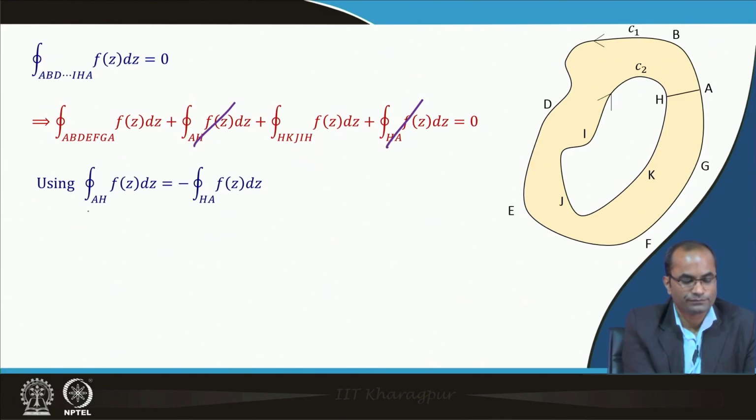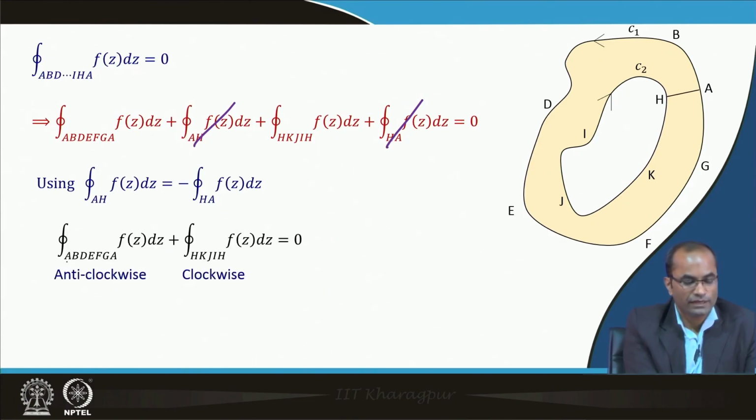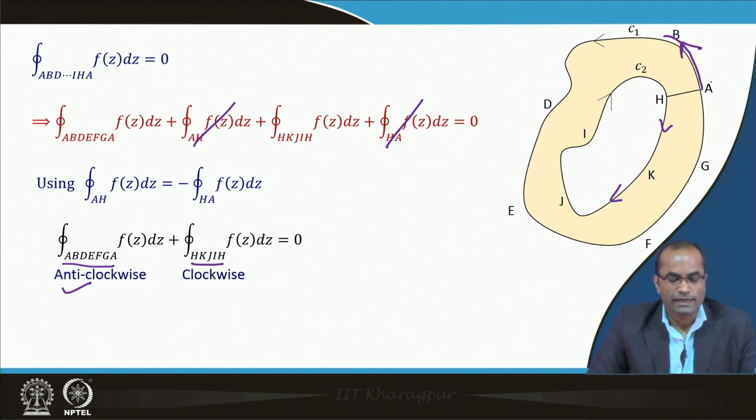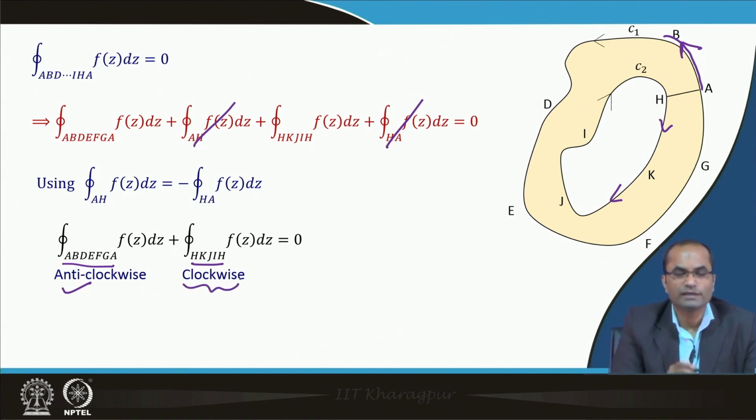So, these two will get cancelled, and then we have the result. The first one, we have A B to A. So, we are going up to B in this direction, anti-clockwise direction, A B to again get back to A, that is the curve C1 there. Then we have the inner one, H K I J I and H again. So, here we are going in this direction, in the clockwise direction.